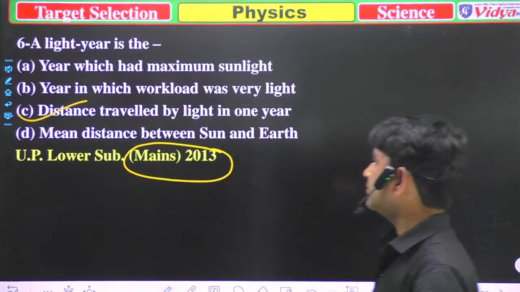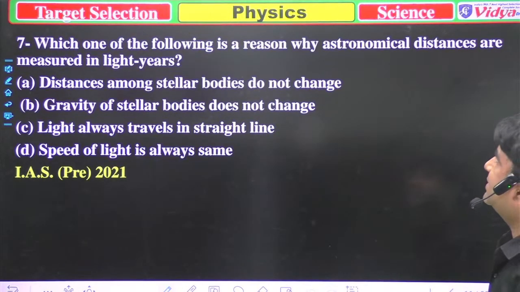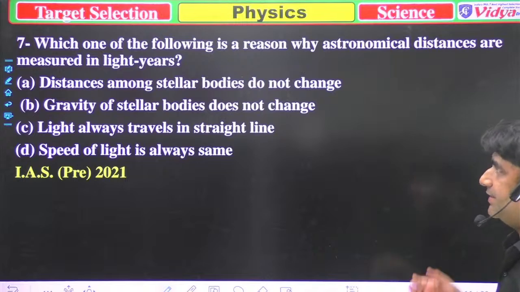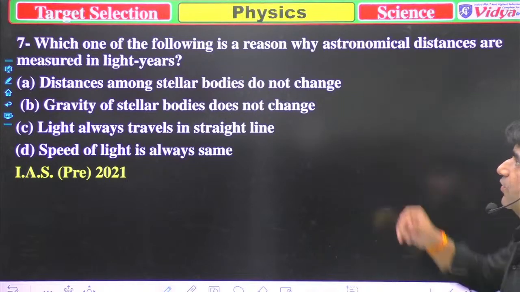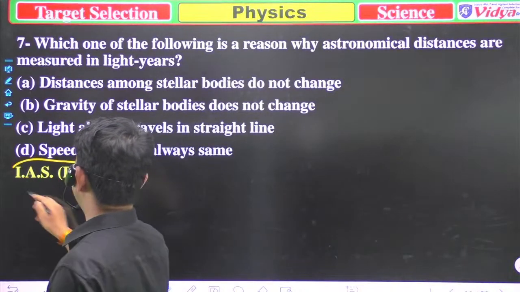So our next question is, which one of the following is the reason why astronomical distances are measured in light years? That question was asked in IAS 2021, so it's important.